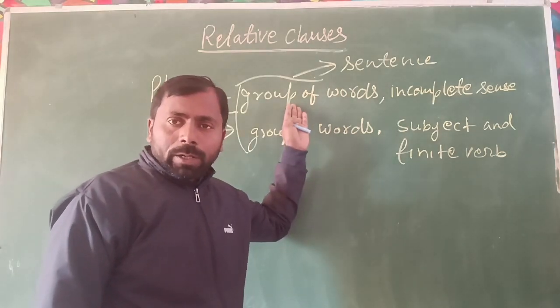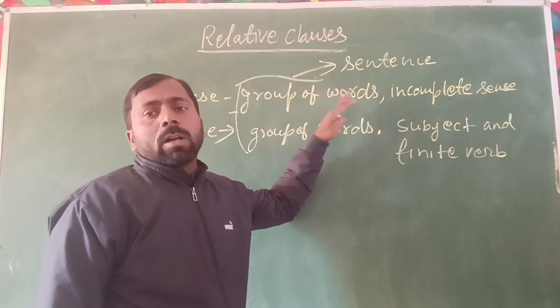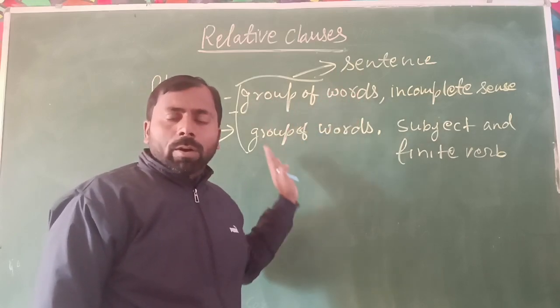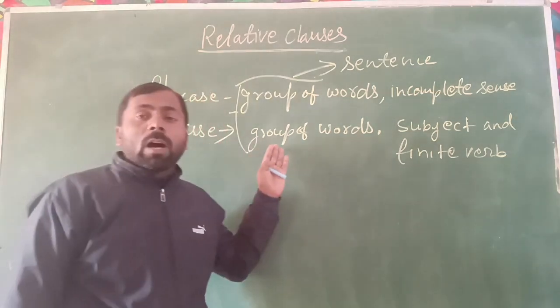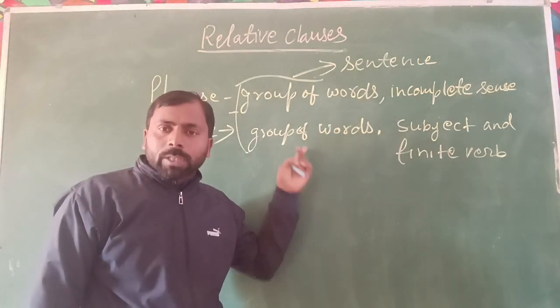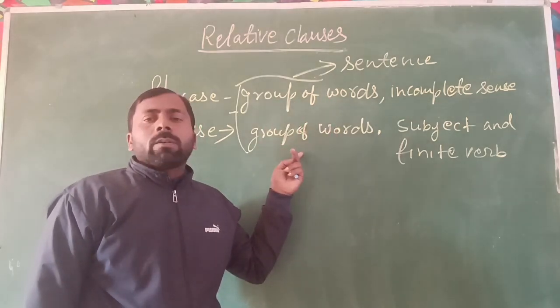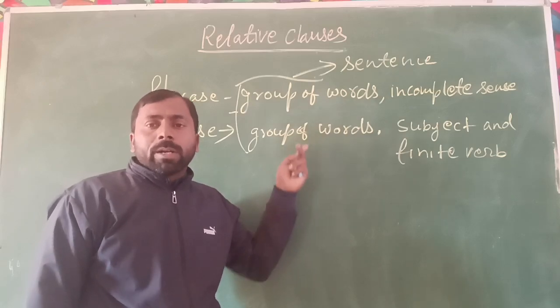A phrase is a group of words, but it has an incomplete sense. It means it does not complete its meaning or sense. When we talk about the clause, it is also a group of words, the same as a phrase. But what is mainly different?